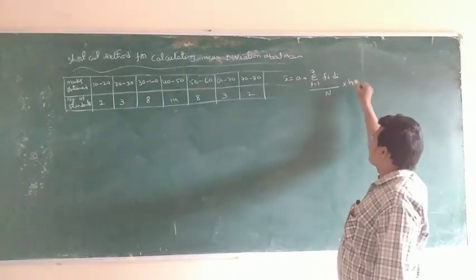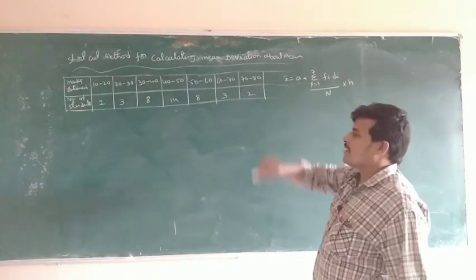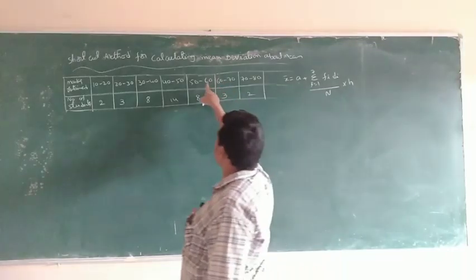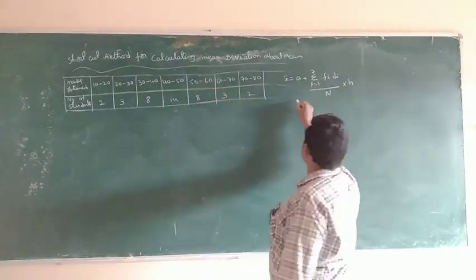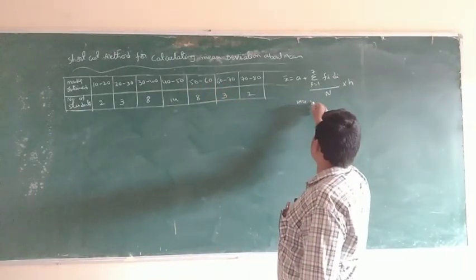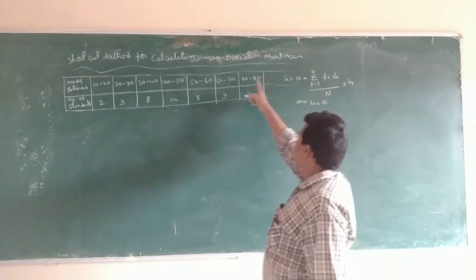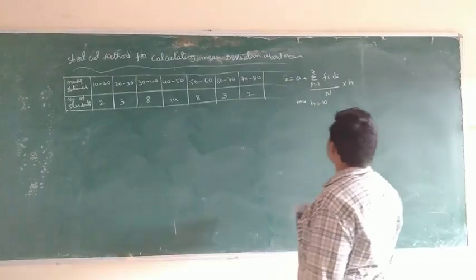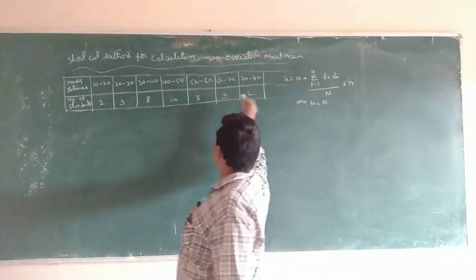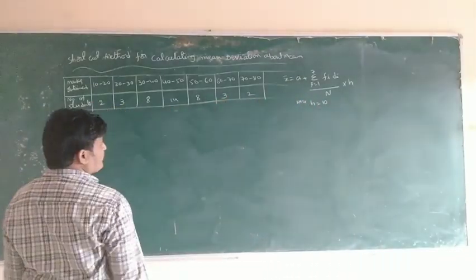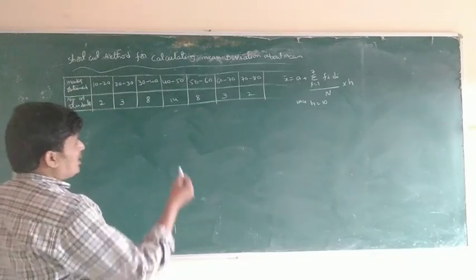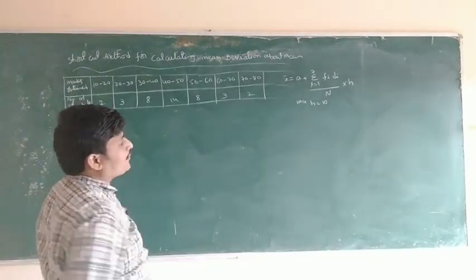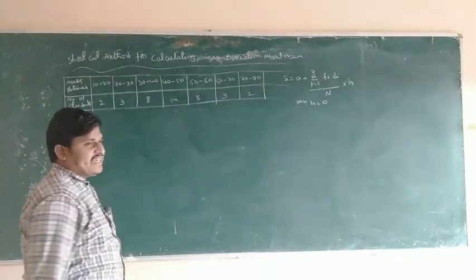Here h is equal to the class interval difference: 80 minus 70, 70 minus 60, 60 minus 50. So here h is equal to 10 because each interval has the same difference. Fi is nothing but the frequencies, which are given. Capital N means the sum of the frequencies. So h is equal to 10. The main thing is di.